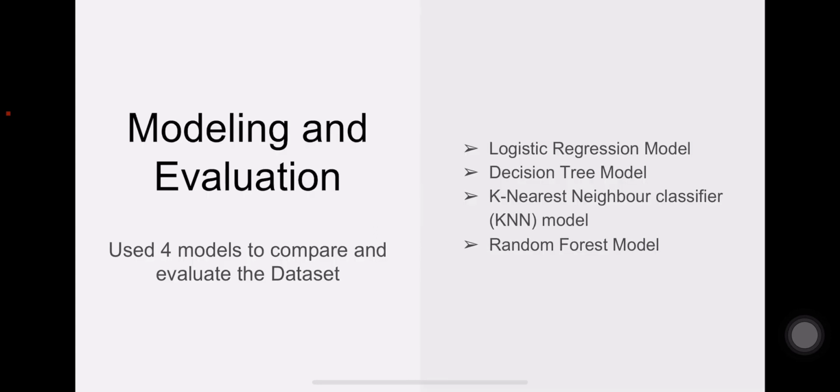So when I come to modeling and evaluation, I did this project by using four modeling concepts. One is the logistic regression model, second is the decision tree model, third is the KNN model, and fourth is the random forest model. What I did with regards to modeling is I created numerical and categorical pipelines, then used a simple imputer to fill in null values.